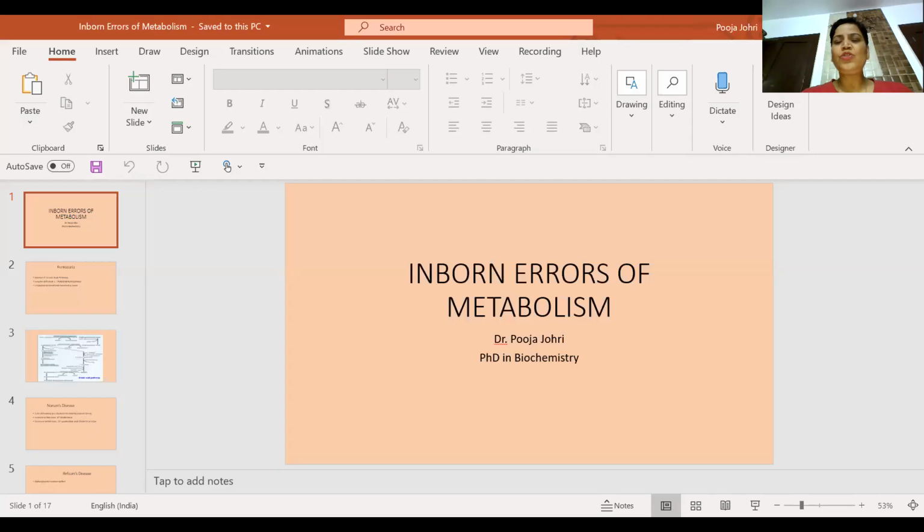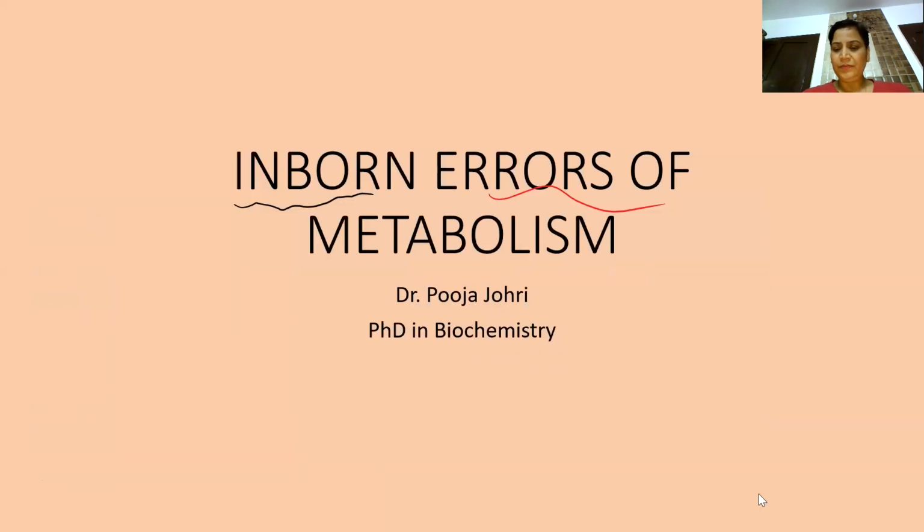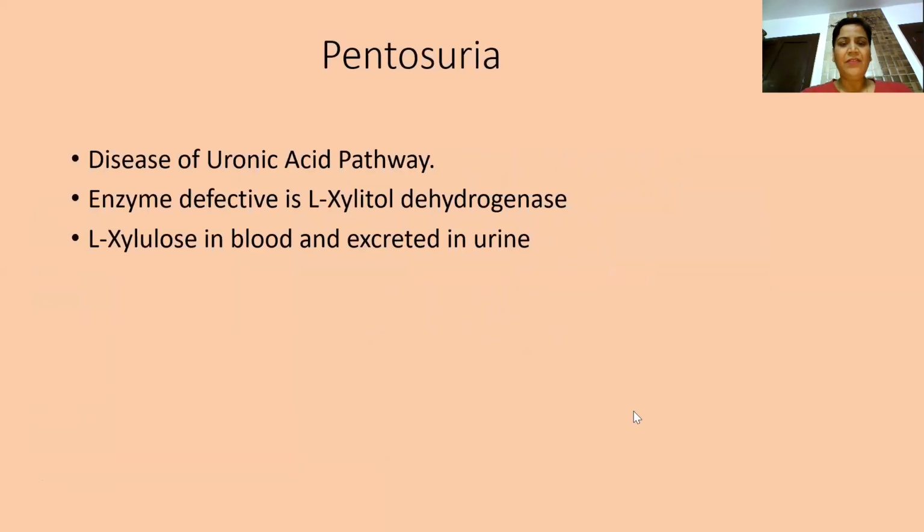Now see, first of all, you should know what you mean by inborn error of metabolism, what is the transmission of a particular disease. So let's discuss. First is pentosuria. Now, suria means urine. Pentose means which has 5 carbon atoms. So pentosuria means excretion of sugar which has 5 carbon atoms.